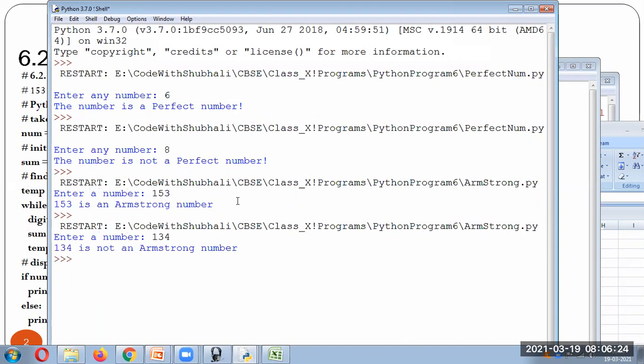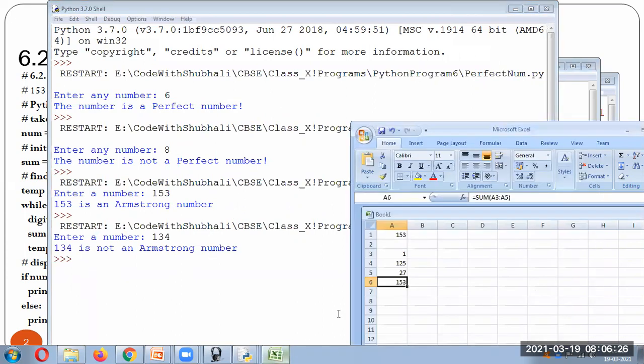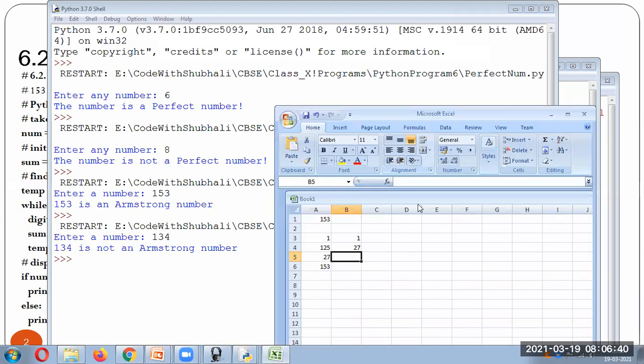So it's not an Armstrong number, because 1 cubed is 1, 3 cubed is 27, and 4 cubed is 4 times 4 is 16, times 4 is 64.